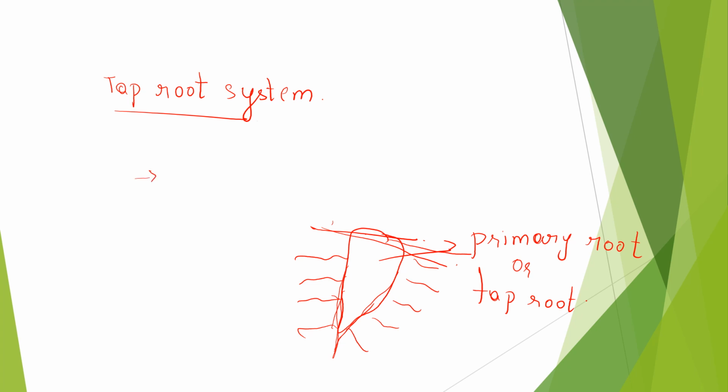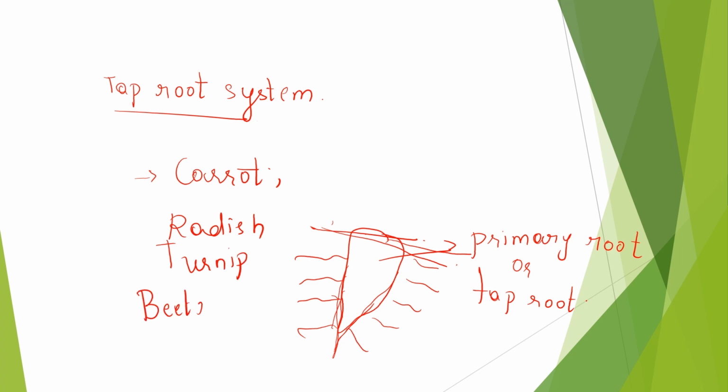Yes, it's carrot, right? So carrot and radish, turnip and beetroot, also oak trees.